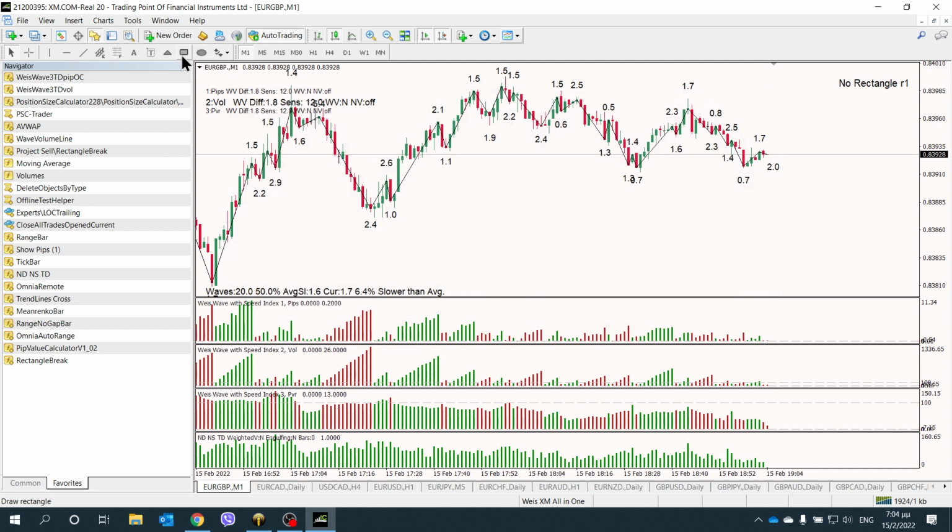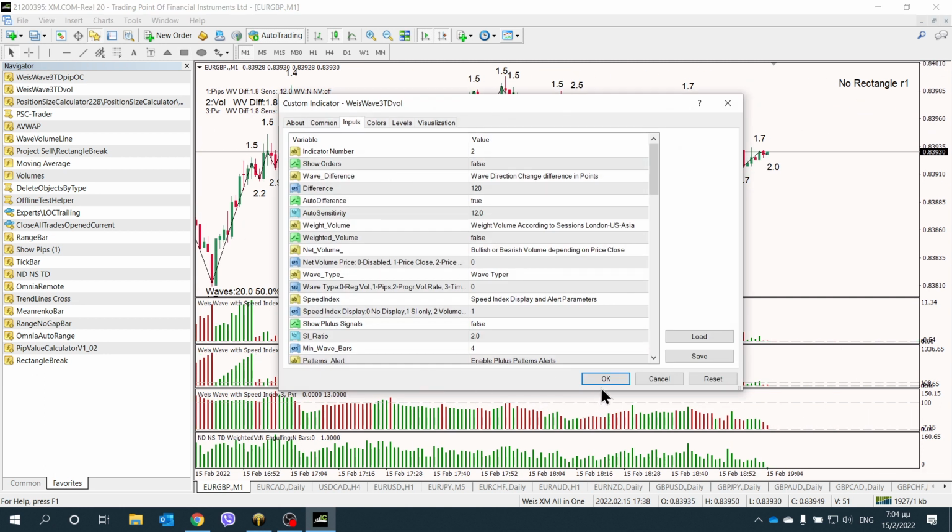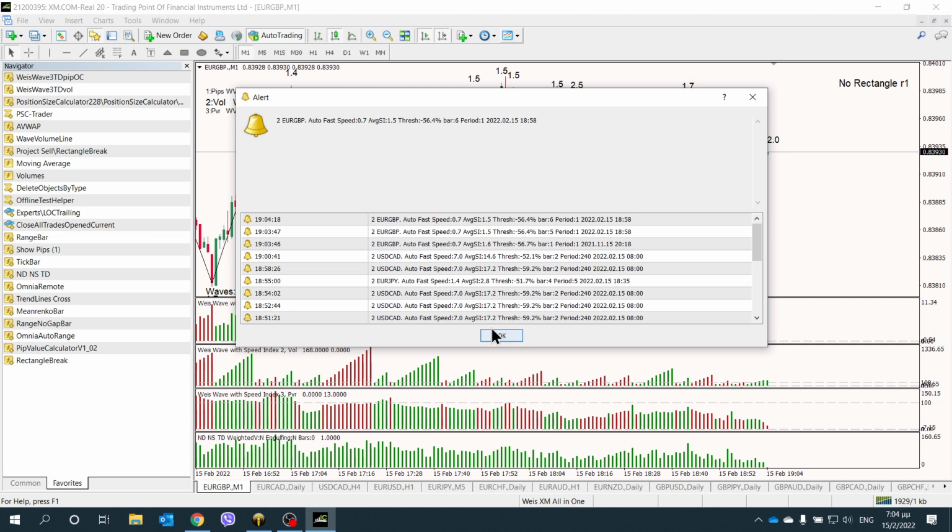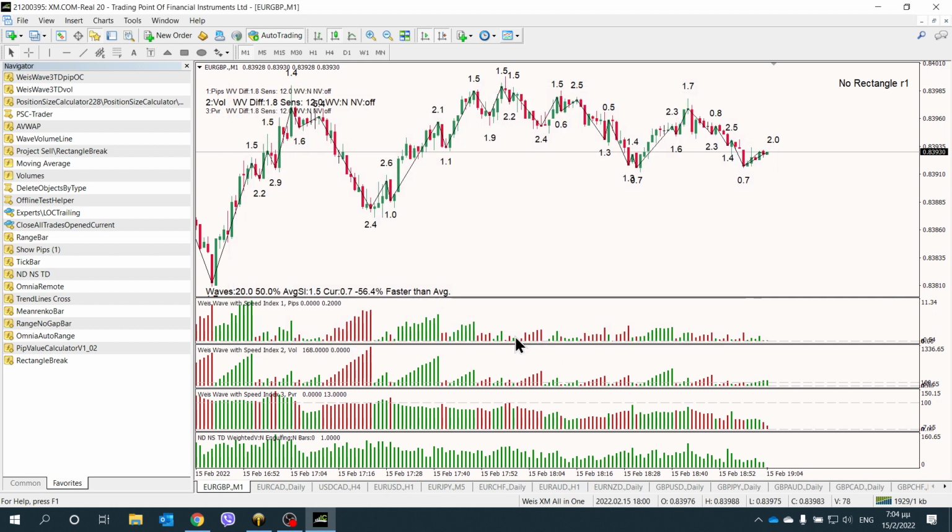It's this one. Okay, it's this 0.7 right here. It's saying that this is a fast wave, 56% faster than the average.